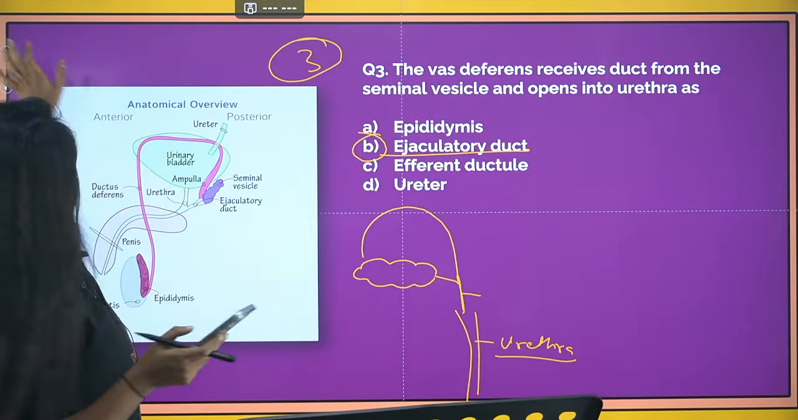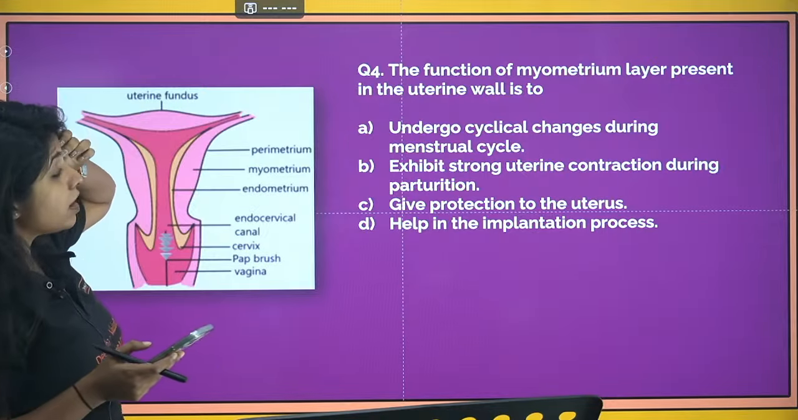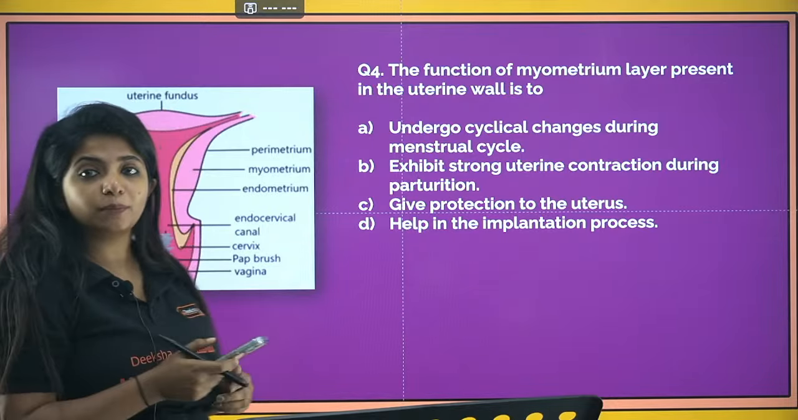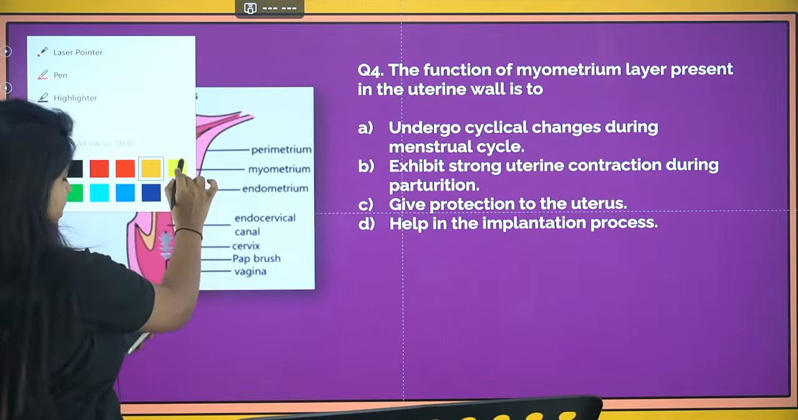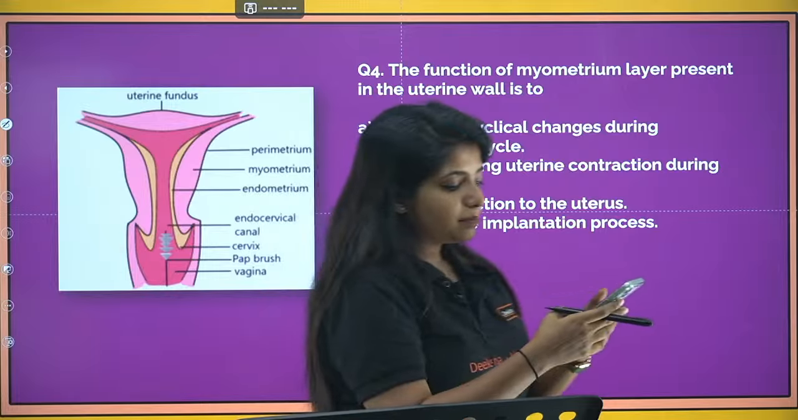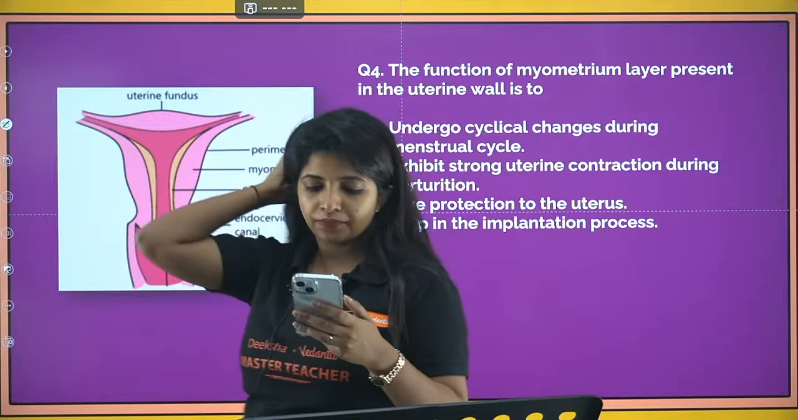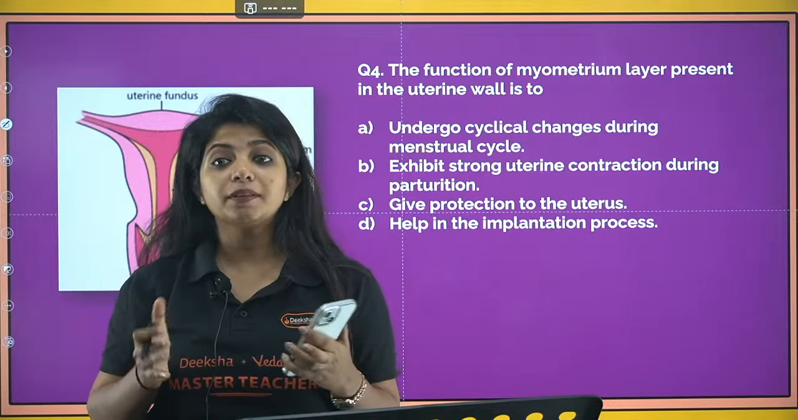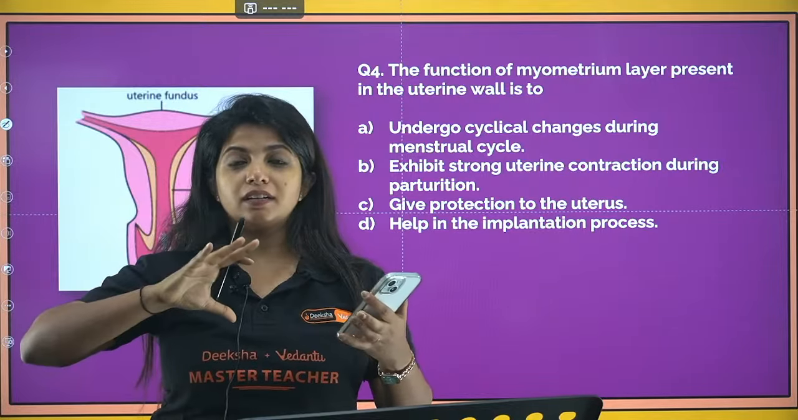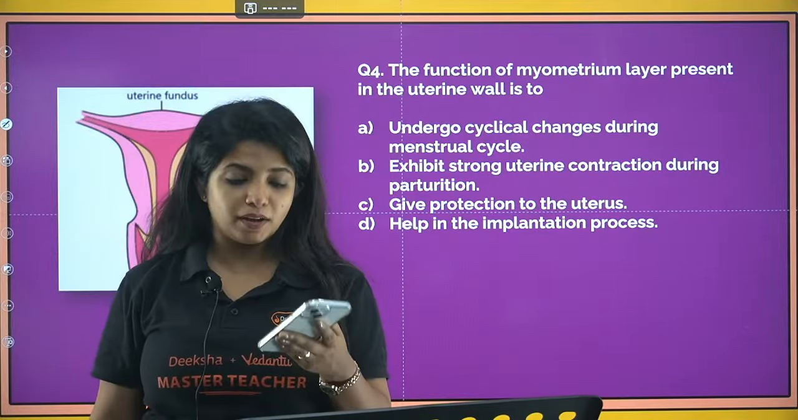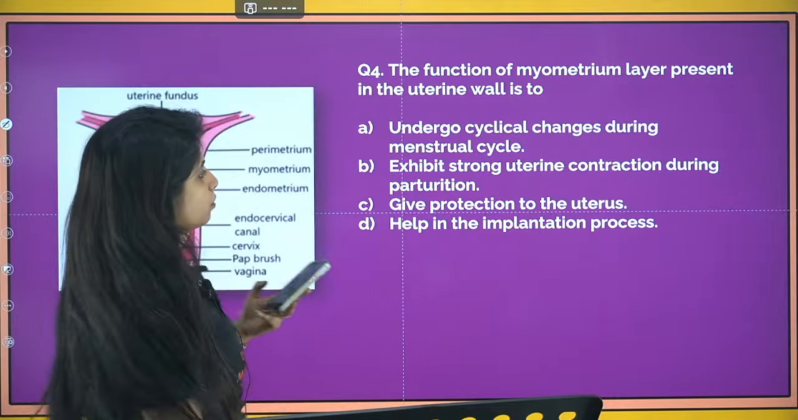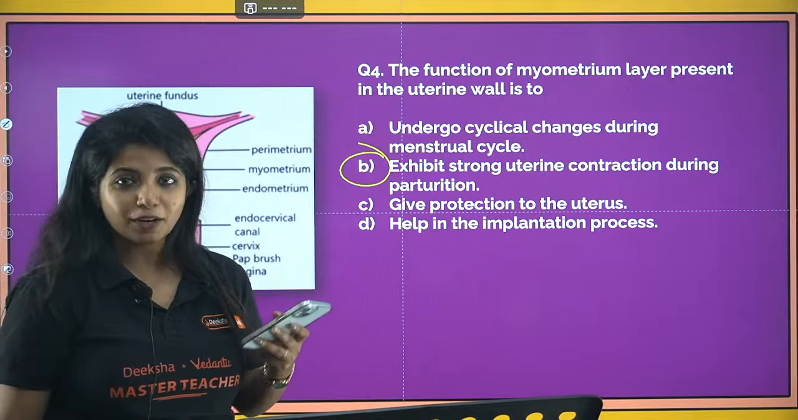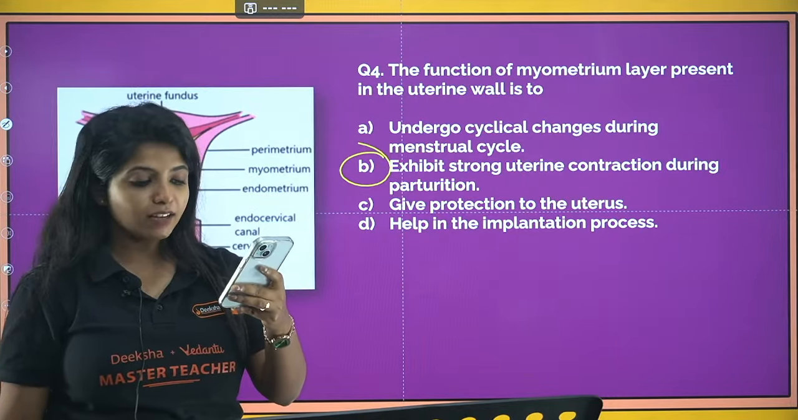Okay. Next thing. The function of the myometrium layer present in the uterine wall is to. What is the function of the myometrium layer? Myometrium is the muscular layer. Since it is muscles, it has to contract and relax, and that is going to help in the ejection of the baby outside the mother's womb. So your answer would be: exhibit strong uterine contraction during the process of parturition. Parturition is expulsion of the baby outside the mother's womb, right?